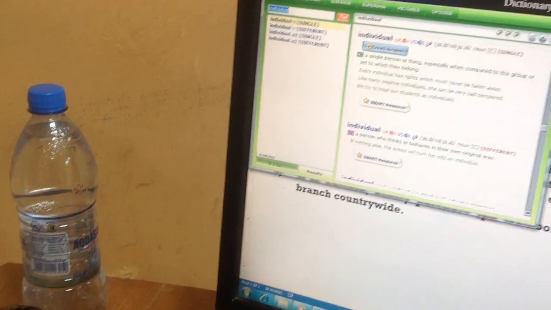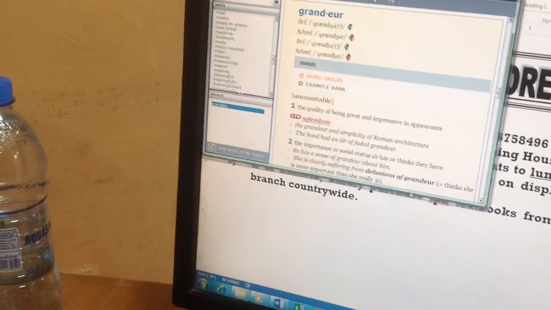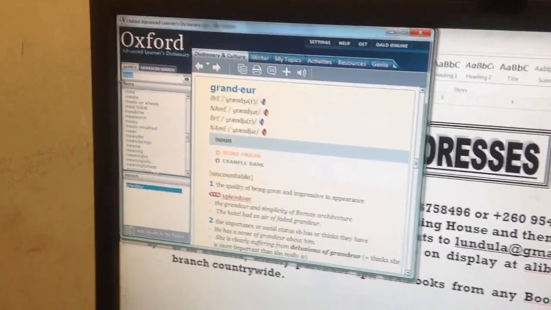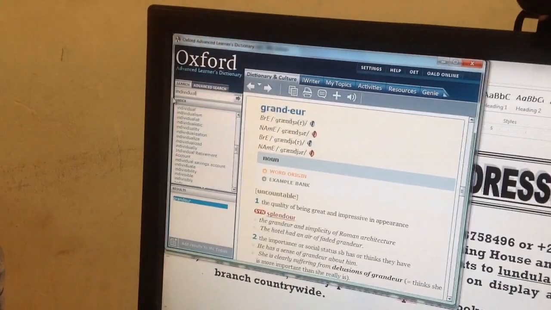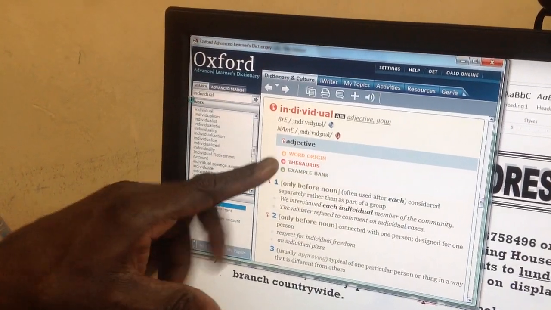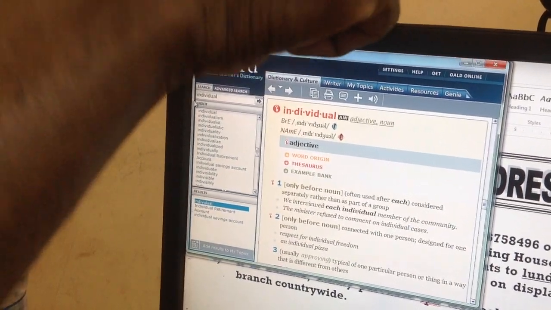Let's go to the Oxford now, and see, that's where there is individual. But Cambridge is individual. And so here we go. Look at that. Oxford. Individual. There it was individual.